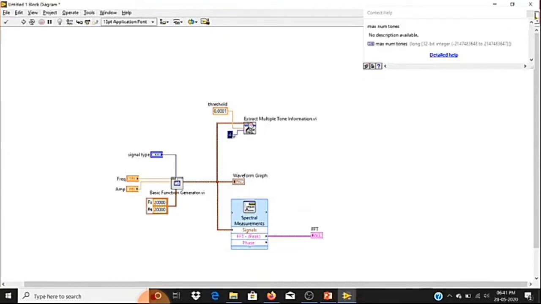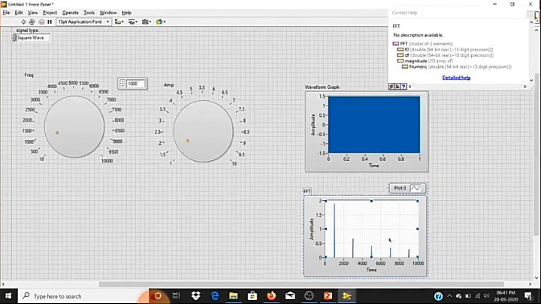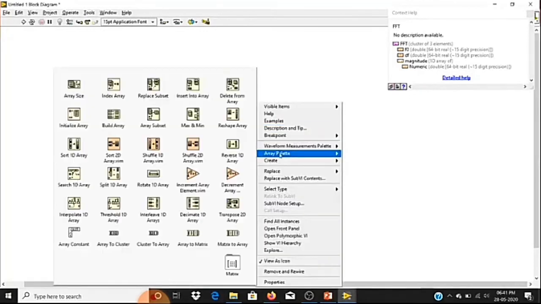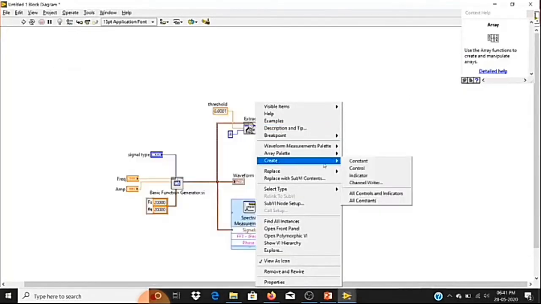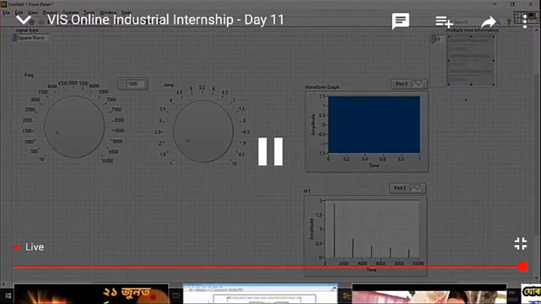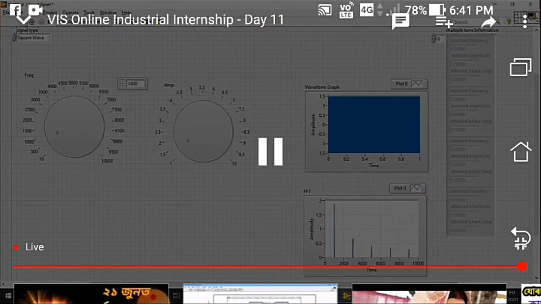Okay, so here what we are going to do is we are going to read the features of 4 tones. That's why I have specified 4 tones. Okay, fine. So if I create an indicator for this multiple tone information, you will get its data. Let me expand this and run this one. So these are the actual features.